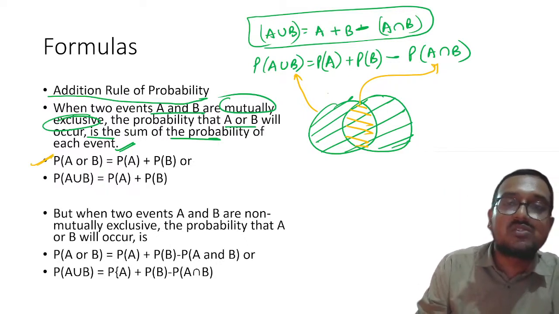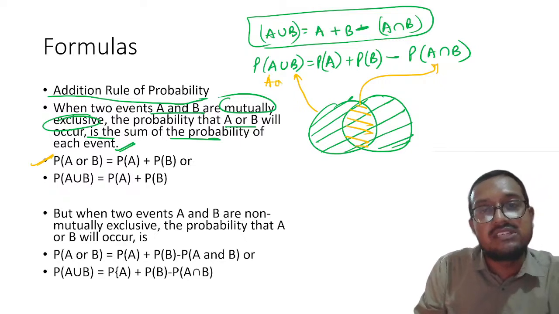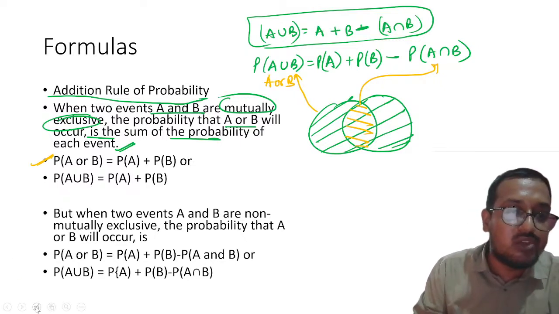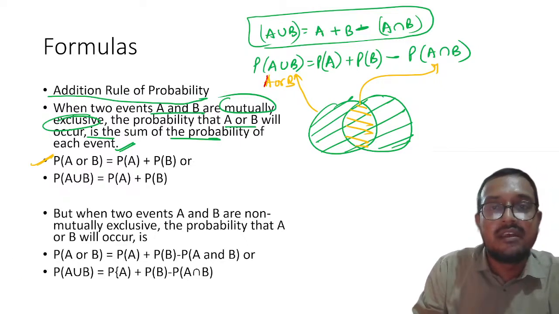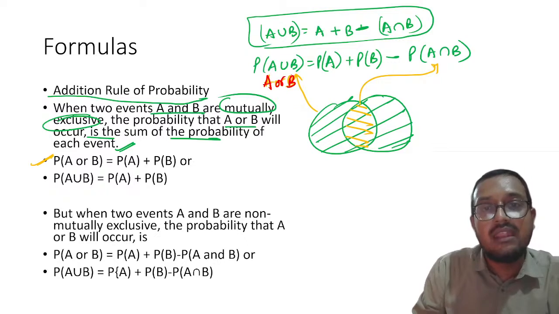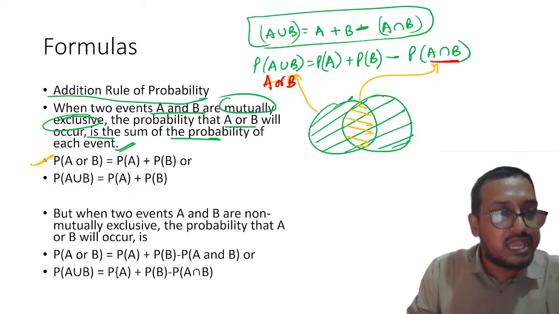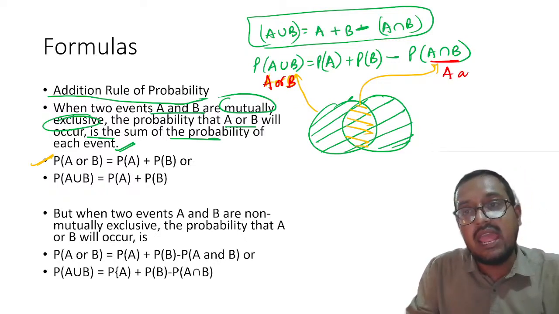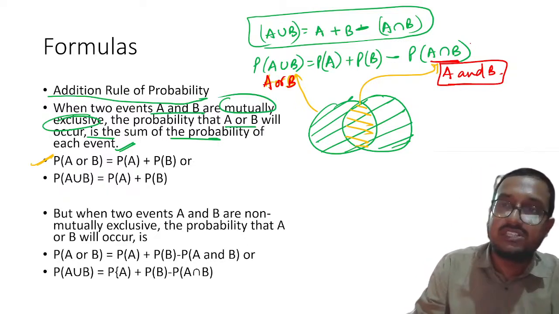Please remember, A union B is also represented as A or B. At the same time, A intersection B can be represented as A and B. Never ever get confused by this notation.